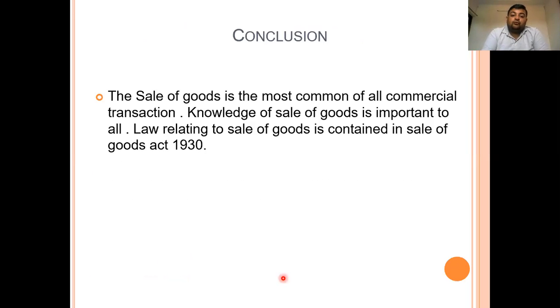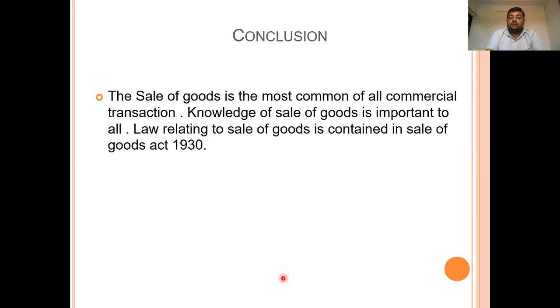Next, conclusion. Now we are over with this chapter, the Indian Sale of Goods Act 1930. Here we have done all the things regarding the rights and duties of the unpaid seller, how the auction sale can be done, and what the conditions and warranties are under the Act. The Sale of Goods Act covers the most common commercial transaction.